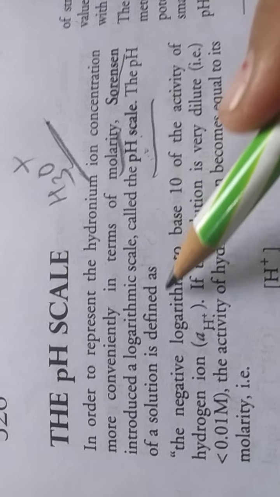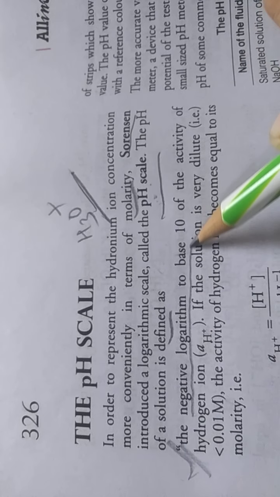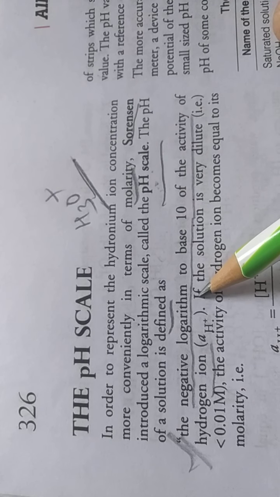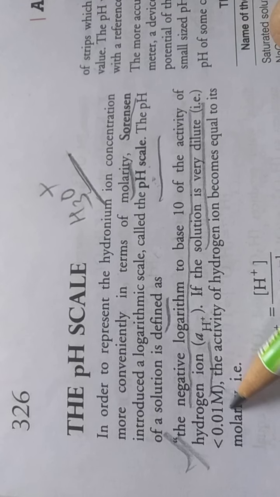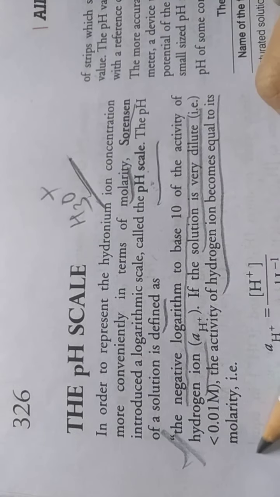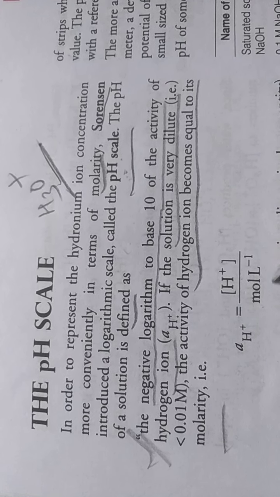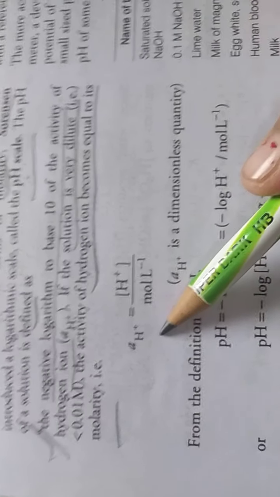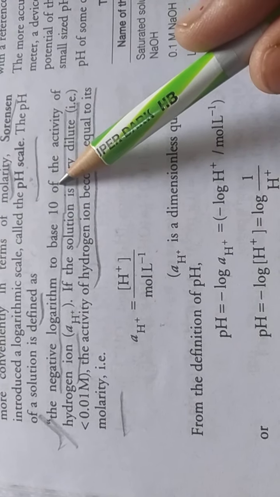The pH of the solution is defined as, this is the main definition, the negative logarithm to the base 10 of the activity of the hydrogen ion, aH+. If the solution is very dilute, less than 0.01 M, the activity of the hydrogen ion becomes equal to its molarity. So here aH+ = [H+] divided by mole per liter.